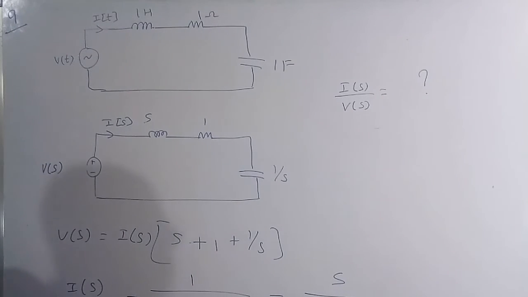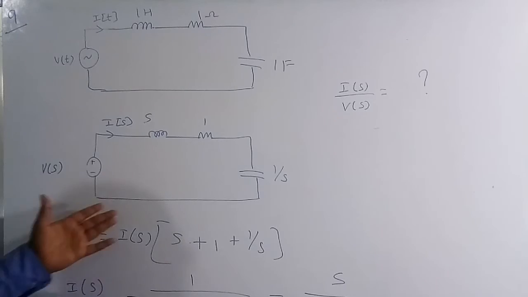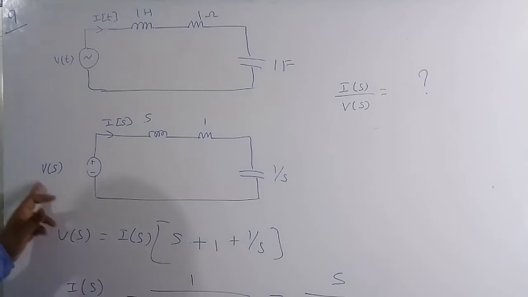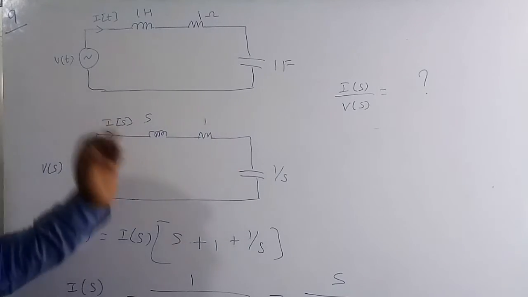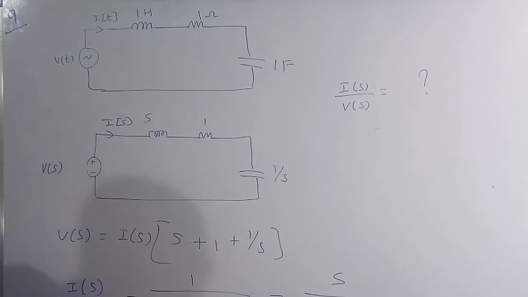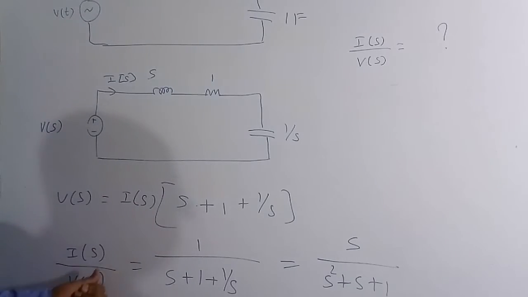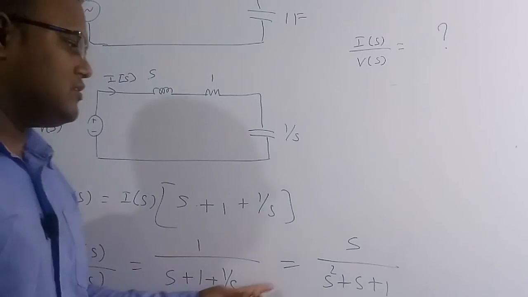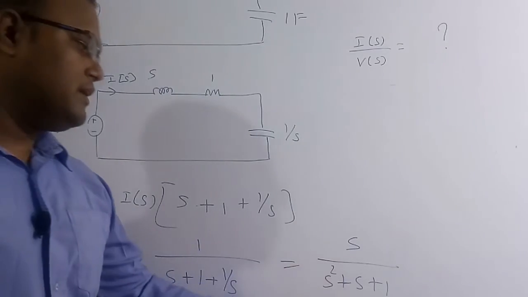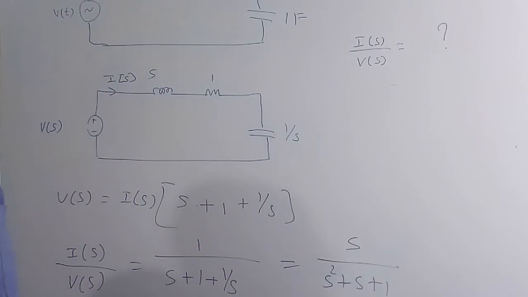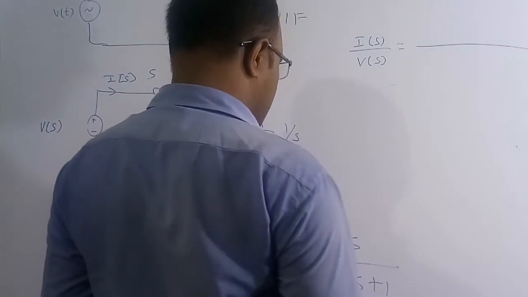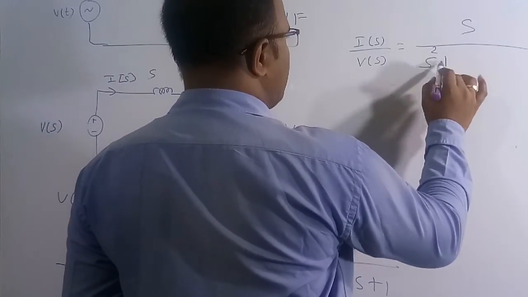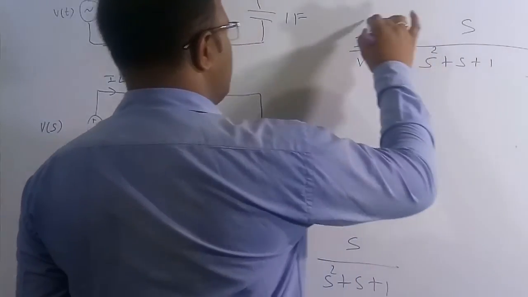Now I want to apply the voltage principle, which is voltage is equal to current into total impedance of the circuit. So V of s is equal to I of s into the total impedance of the circuit, which is S plus 1 plus 1 by S. Then I want to know I of s by V of s, so we get 1 by (S plus 1 plus 1 by S). If you simplify this, we get S by S square plus S plus 1. So finally I of s by V of s is S by S square plus S plus 1, and this is the correct solution of this question.